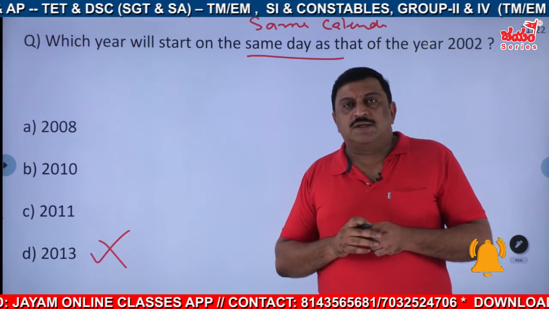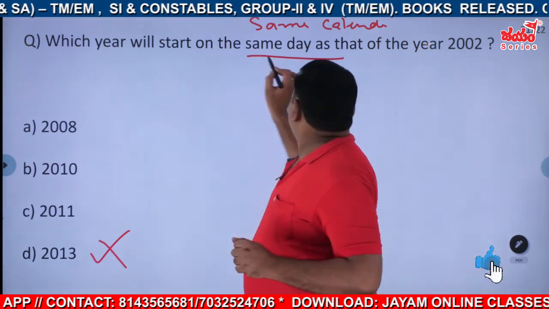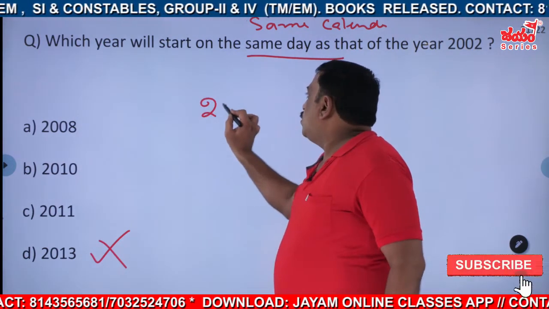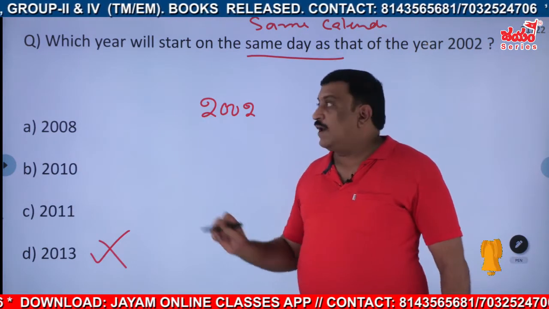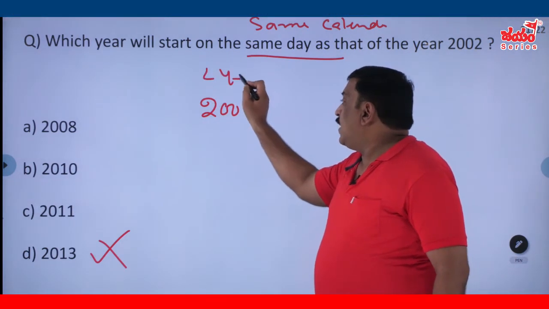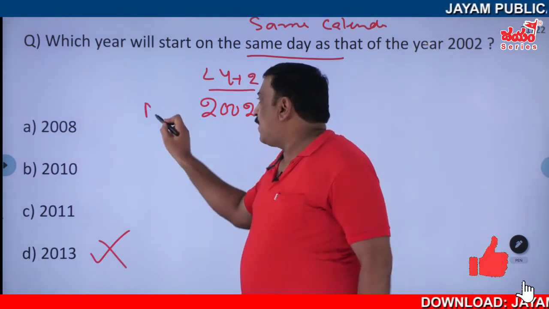What are the chances? You see, 2000, which year? 2002. In the previous discussion, just see, this is leap year plus 2. For leap year plus 2, we got one problem. What is that one? This is a normal year.